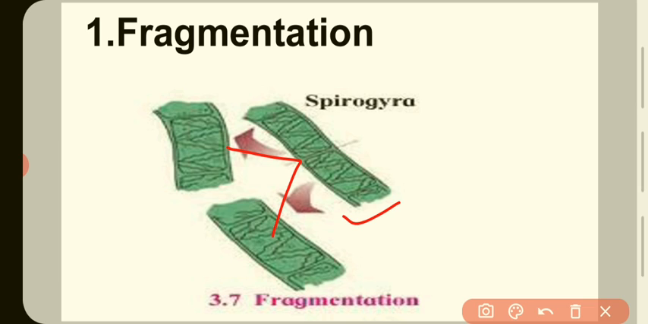Fragmentation also occurs in sponges like Scypha. If Scypha breaks up accidentally, each fragment of its body develops into a new Scypha. So this is fragmentation. This process occurs in algae.